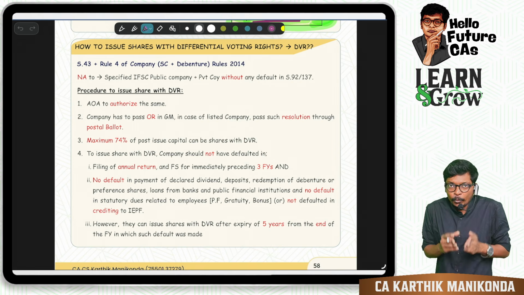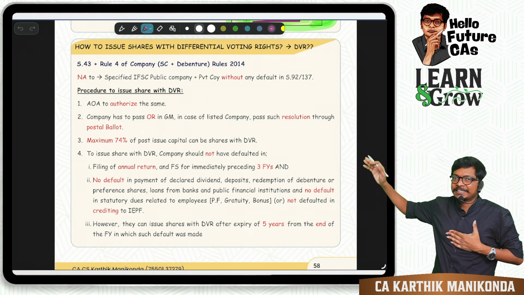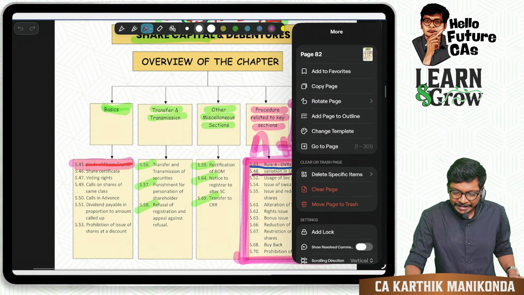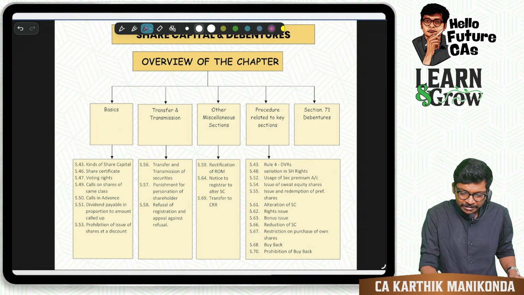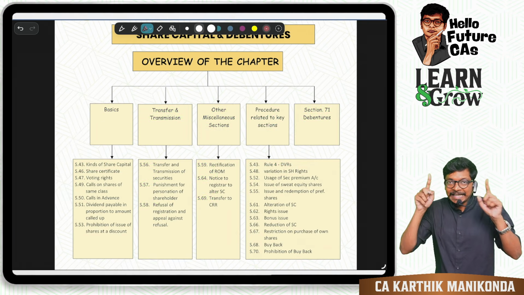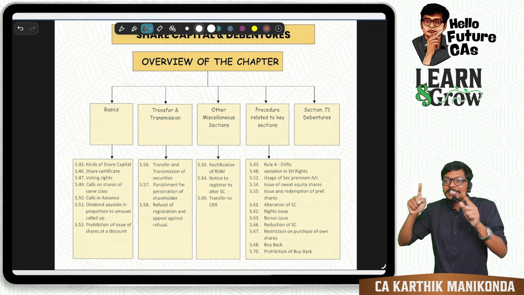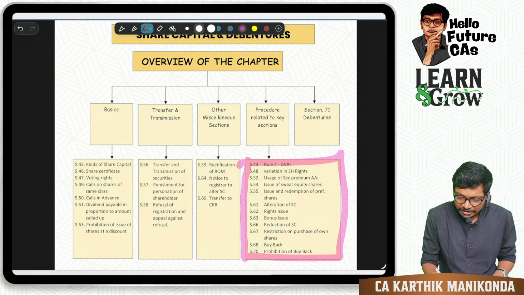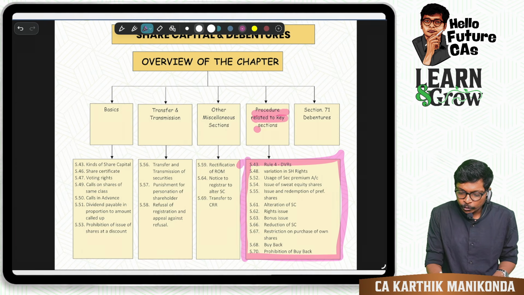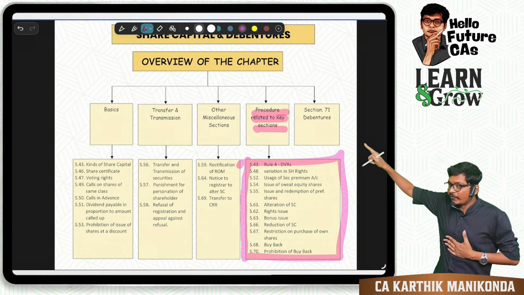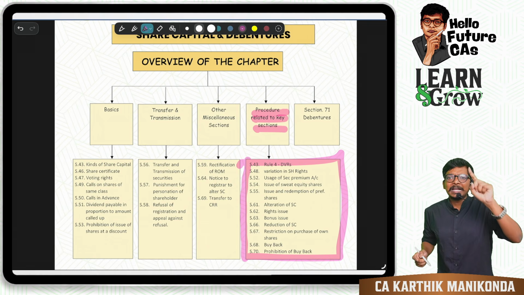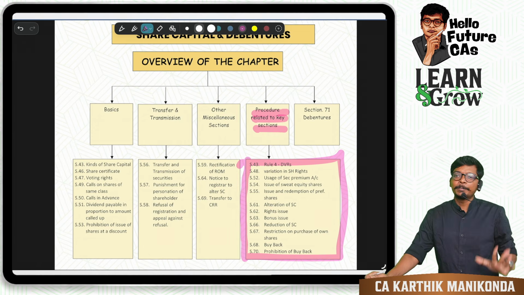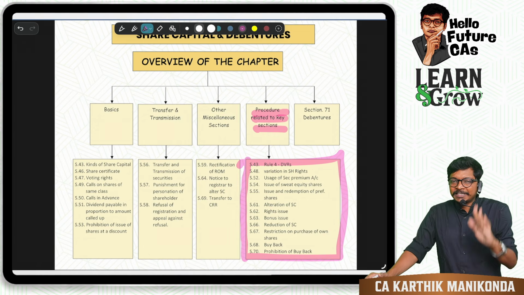For that, we are now in the biggest chapter in our syllabus, share capital and debentures. And I already told you why it's the biggest chapter. It has a lot of procedures. And I already told you that these procedures are related to key sections in our material. From this, in every attempt, at least one will come. Not even one attempt will be skipped. One question from this is mandatory.